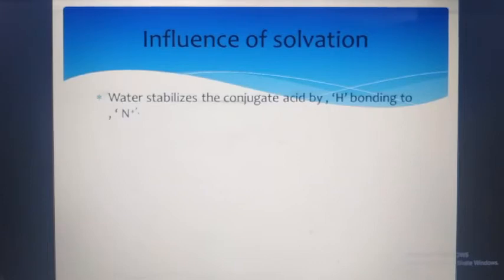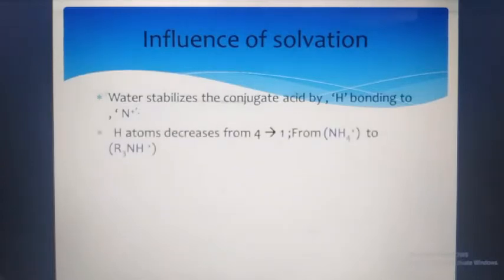So here our first point is water stabilizes the conjugate acid by hydrogen bonding to nitrogen. So here, the solute is the conjugate acid and the solvent is the water. Hydrogen atoms decrease from 4 to 1.